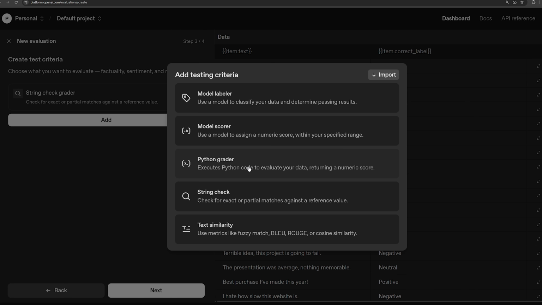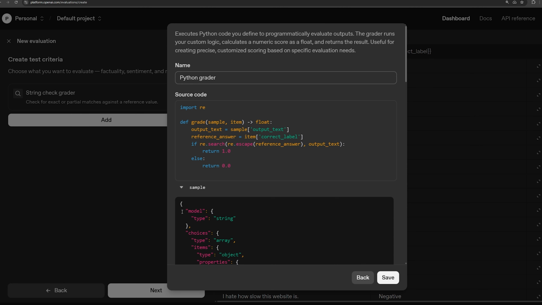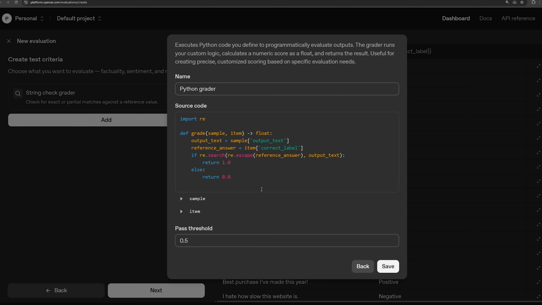And then you also have the Python grader. This one's very cool as well. If none of these give you what you want, if these built-in metrics or string checks are not what you're looking for to do your evaluation, you can just have a custom Python script that does the grading. It's just so flexible. That's so cool, right? This one returns, it looks like, a number from 0 to 1 as a float. So you can also customize the pass threshold based on that. So very, very cool stuff.